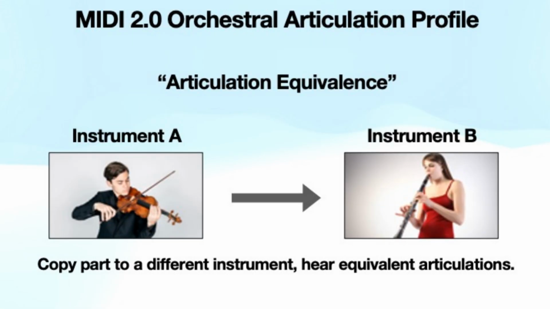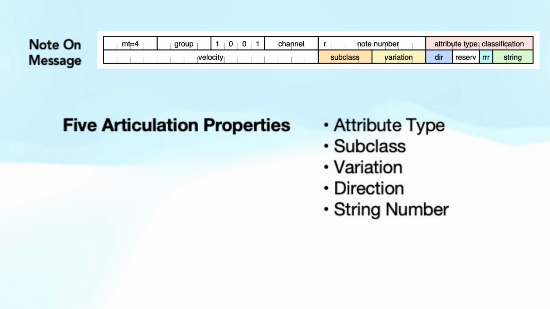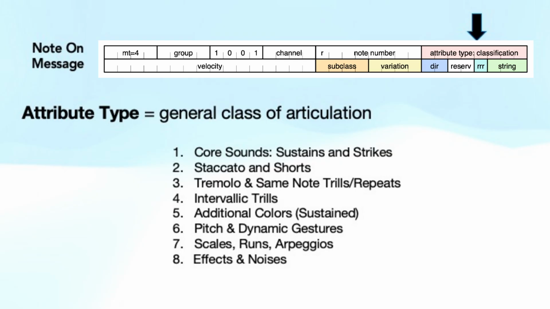Also, composers can simply copy or layer a MIDI track and assign a different instrument without losing musical integrity and still hear musically equivalent articulations. MIDI 2.0 expanded the note-on message, offering higher resolution and more detailed expression. The Orchestral Articulation Profile uses 5 articulation properties: attribute type, subclass, variation, direction, and string number. There are 8 different attribute types defined in the profile, as well as an area reserved for future expansion and 6 types reserved for library-specific attributes.